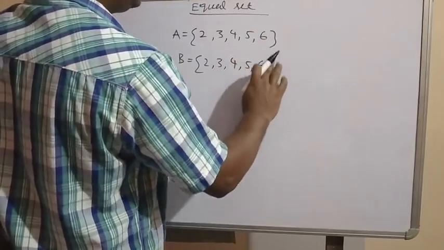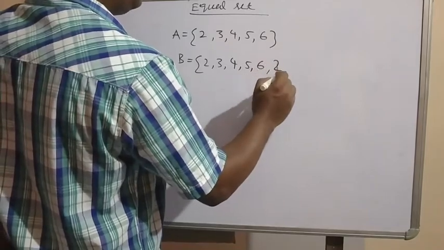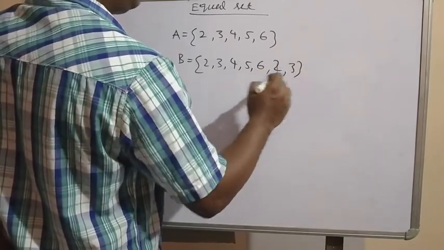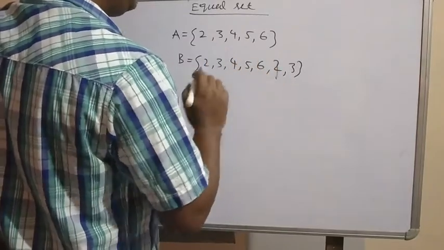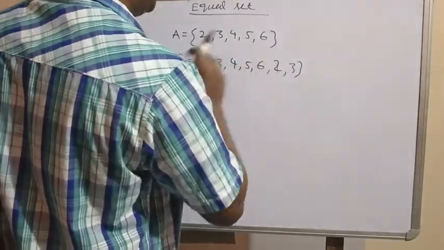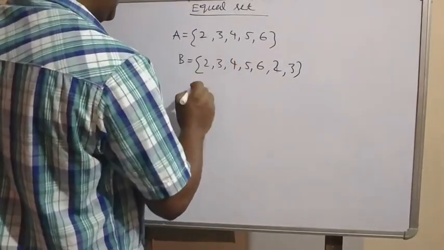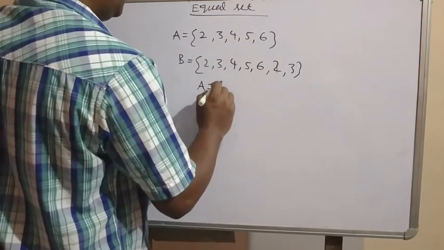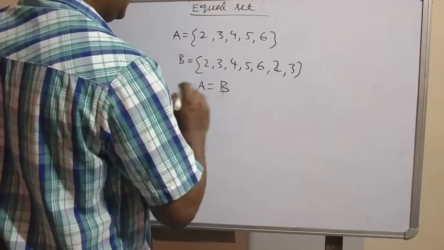Suppose I give another extra, 2, 3. So here the elements are repeated. Even if it is repeated, you have to count it as 1. So here also set A is equal to set B. Clear?